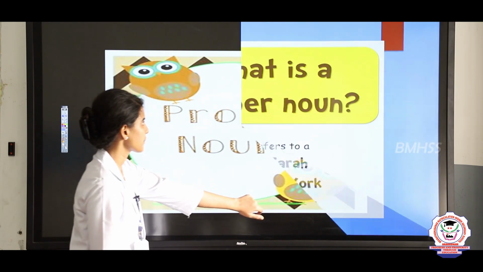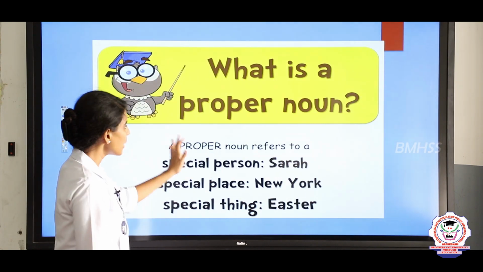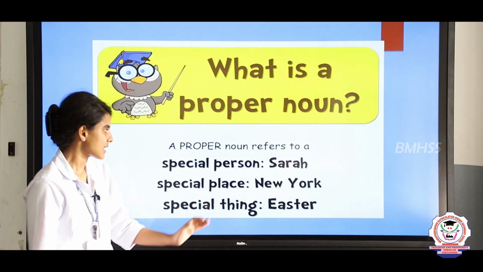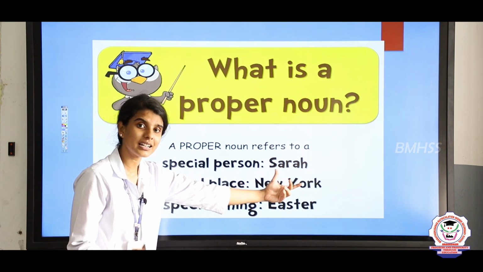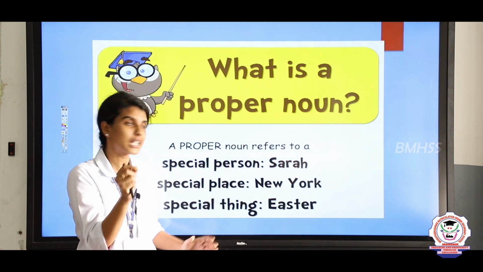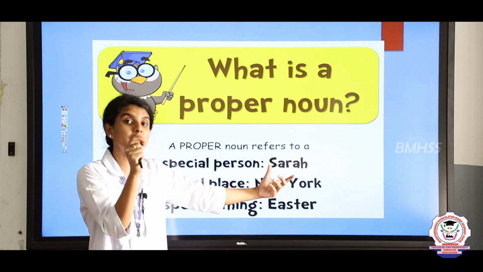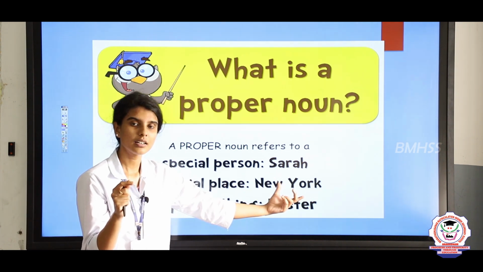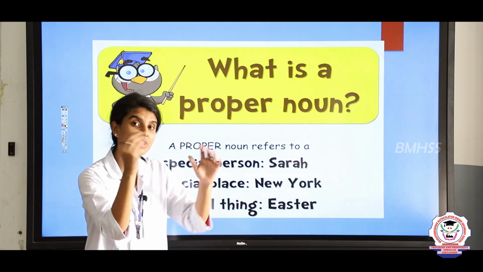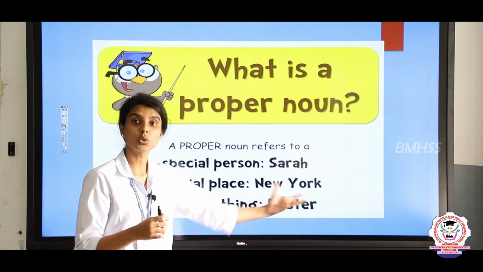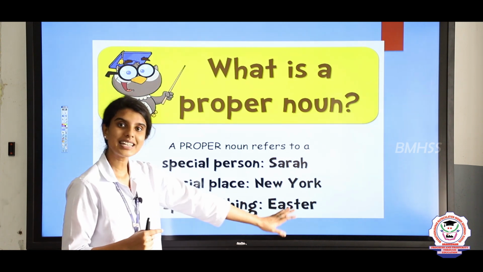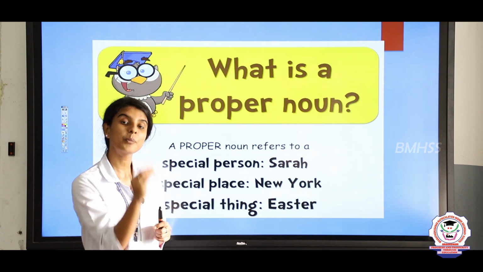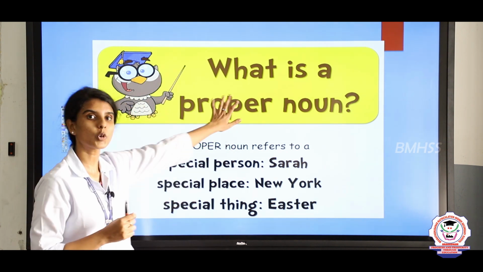Proper nouns. So what is a proper noun? A proper noun refers to a special person. For example, Sarah. Sarah is a girl, a special girl, a particular girl. Here we are mentioning a particular name of a girl. Then a special place, for example, New York. We are just mentioning a particular place called New York. Then a special thing, Easter. Easter is a festival, so we are mentioning a particular festival. So this is called a proper noun.